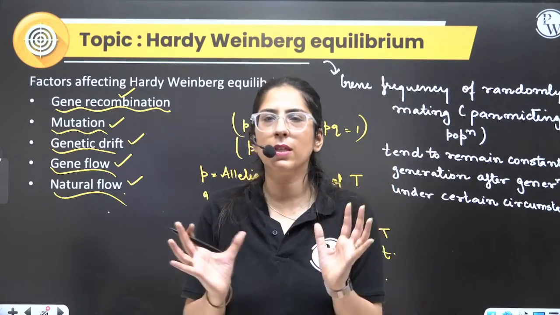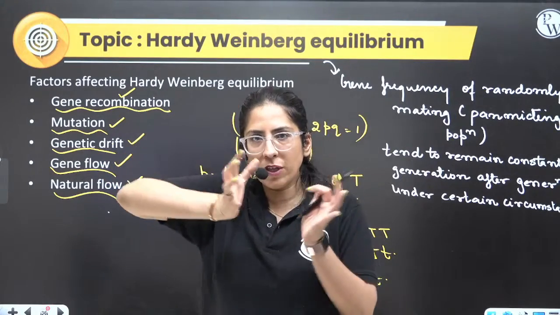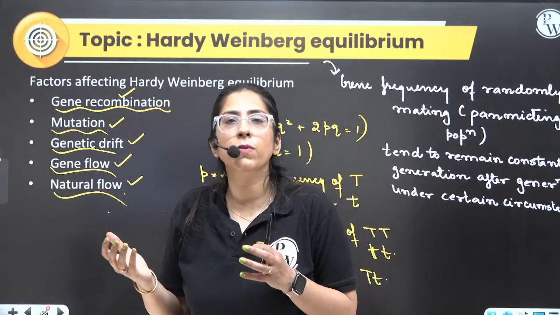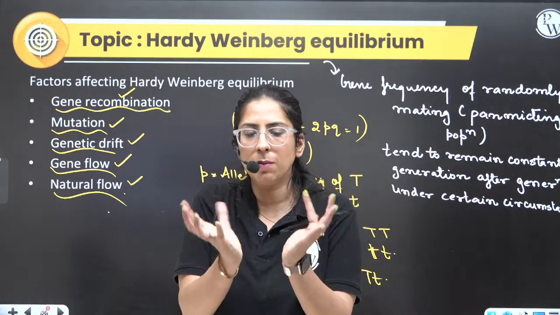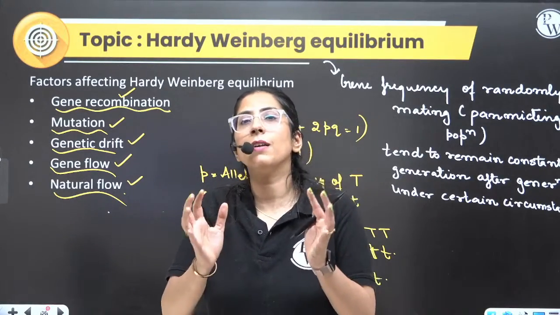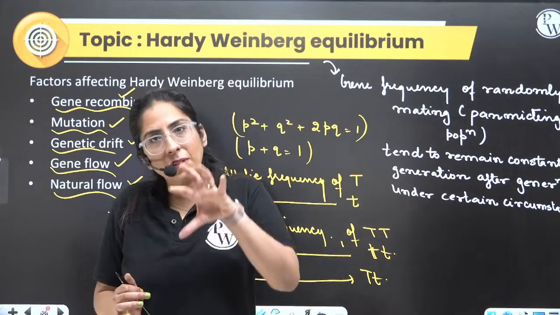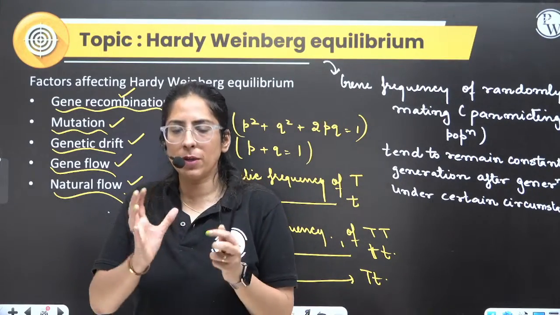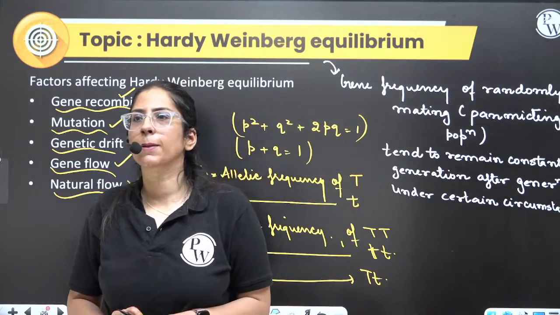We have a population. Because of some reason, some part of that original population is removed. Suppose there is a barrier, and they're not able to reproduce with each other. So they become founders. From the main population, we have evolved a new species because there is a barrier. They cannot reproduce with each other, so that comes under the founder's effect. They are now the founders. The founder effect also leads to genetic drift, because we have a parent population and some people have migrated away.